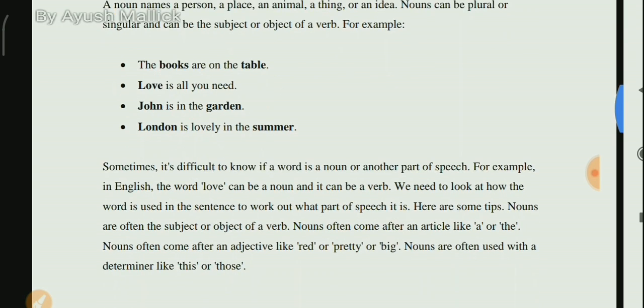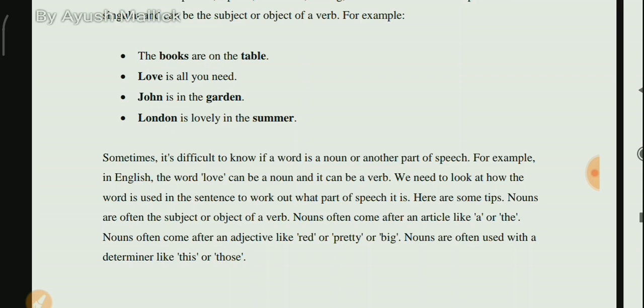Sometimes it is difficult to know if a word is a noun or another part of speech. We all face this problem. If we see a sentence and try to identify which part of speech a word is, sometimes it becomes difficult to know whether it is a noun or not. For example, in English, the word love can be a noun, and it can be a verb as well. That's why I was explaining about love, that it sometimes becomes very confusing.